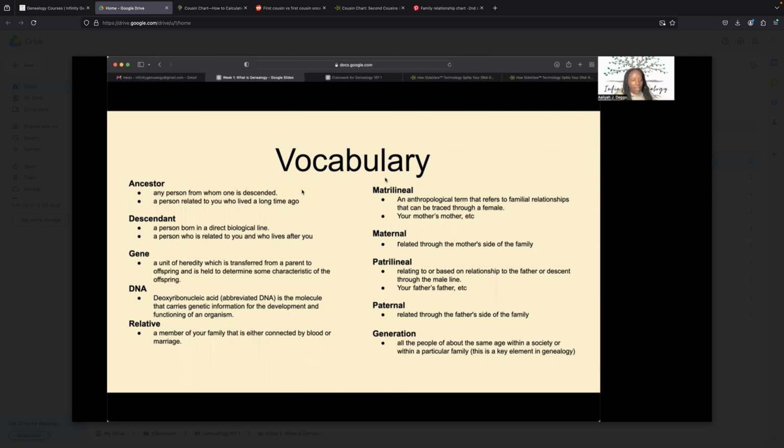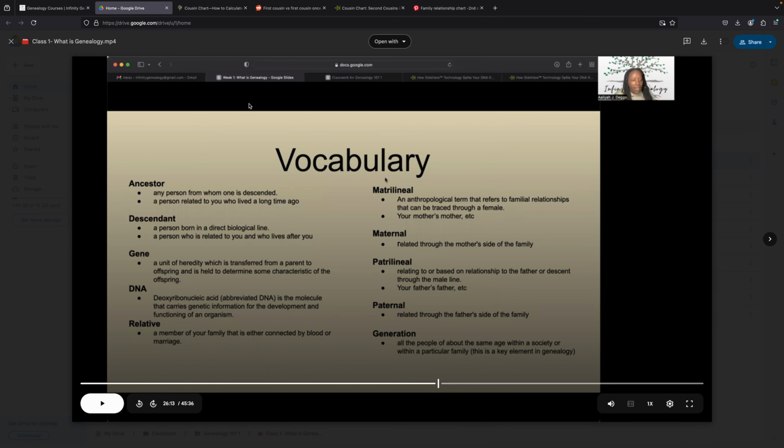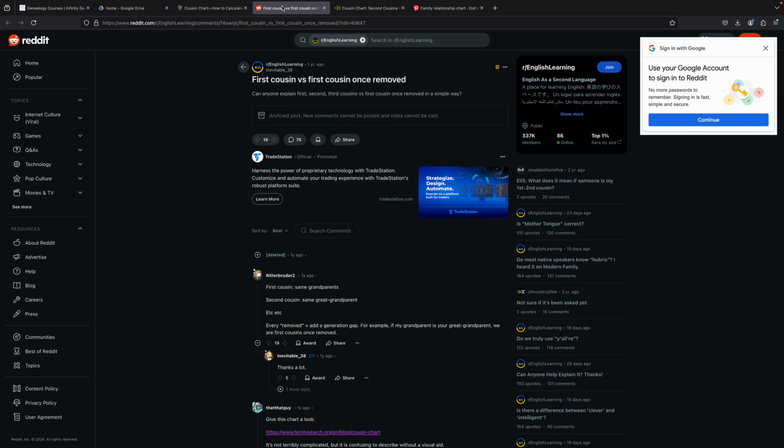Generations. Remember, when we are looking at our cousins and first cousins, we have to think about what generation they're in. When I did a quick Google search, Reddit is one of the top results. Someone asked, what is this? I don't understand. Can somebody explain this to me in a simple way?